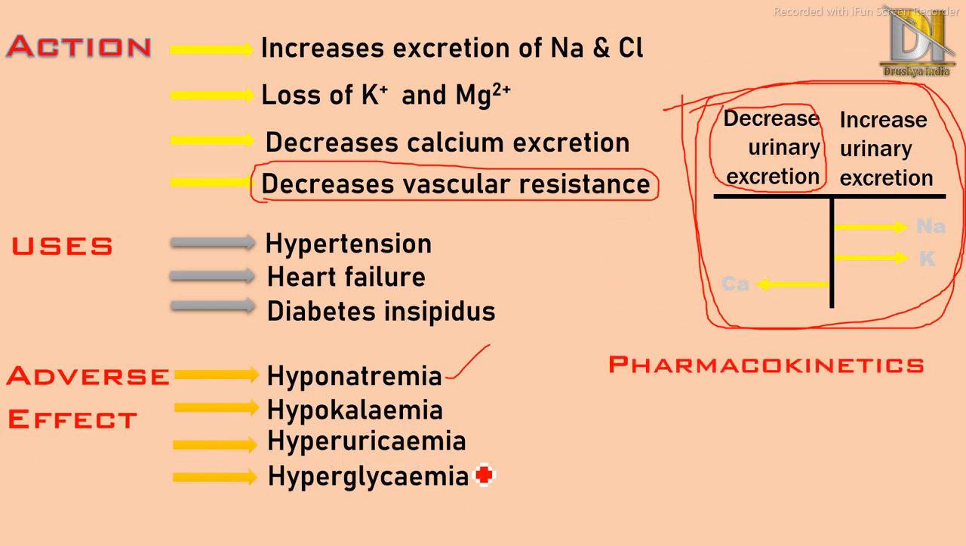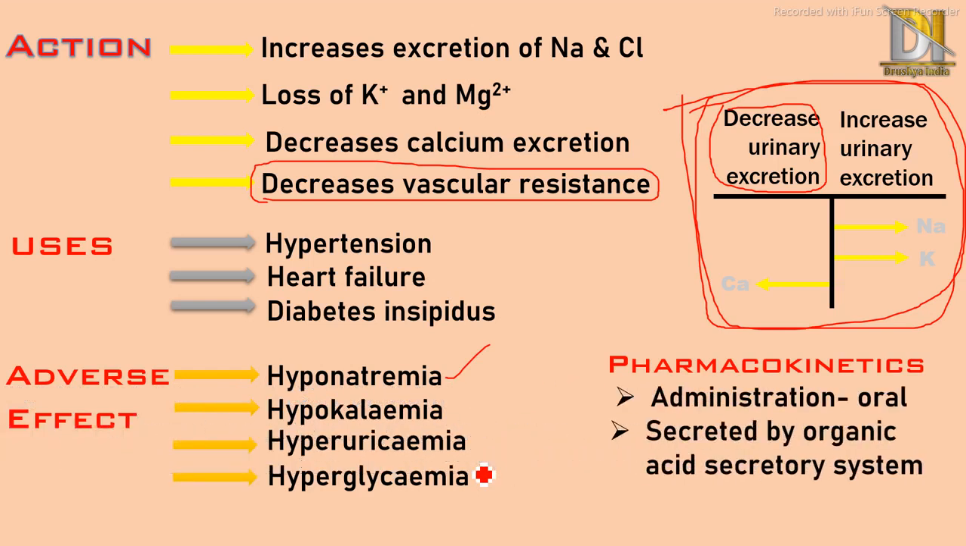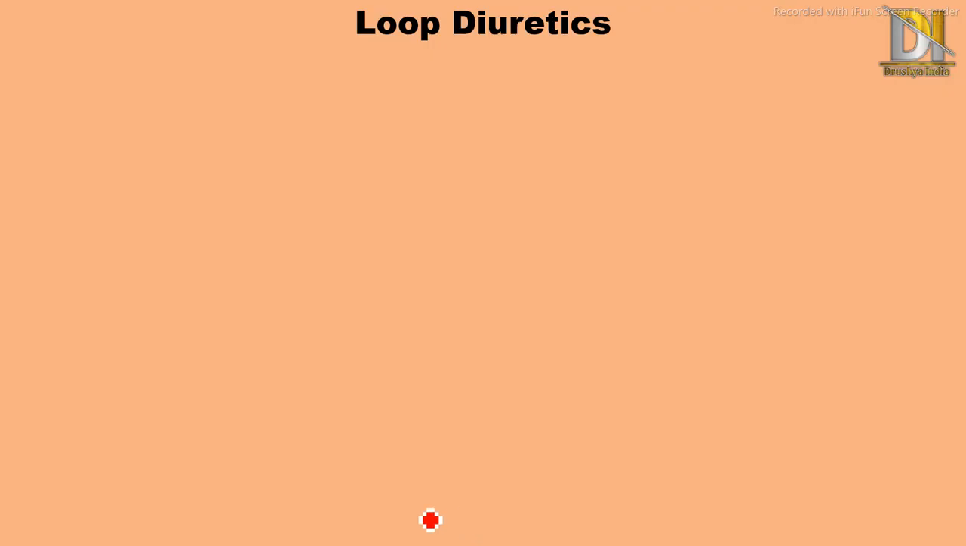One last point regarding thiazide diuretics is their pharmacokinetics. It is administered orally. It is secreted, which means it is excreted by the organic acid secretory system. Then next come loop diuretics, also known as high ceiling diuretics, as seen in the classification. They show action on the ascending loop of Henle.